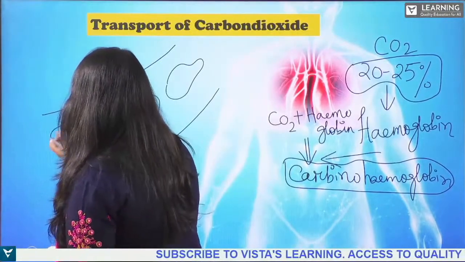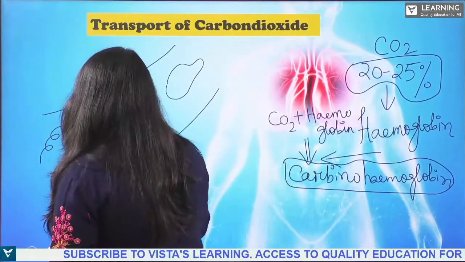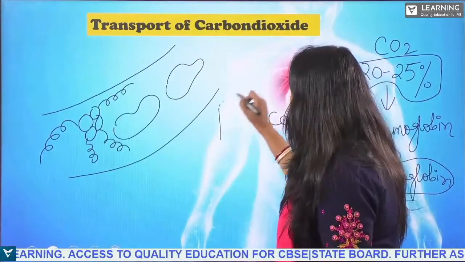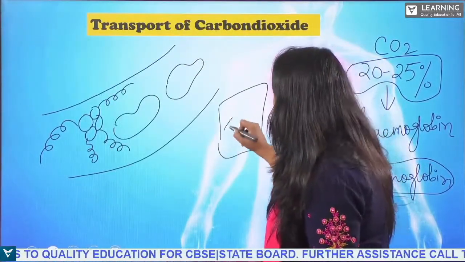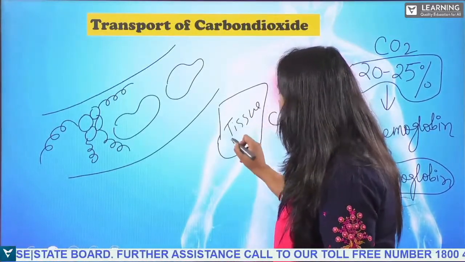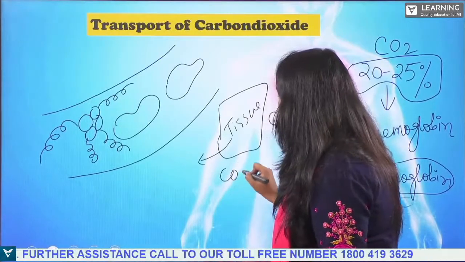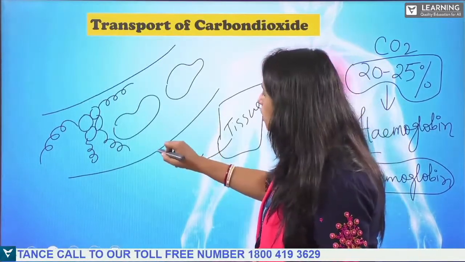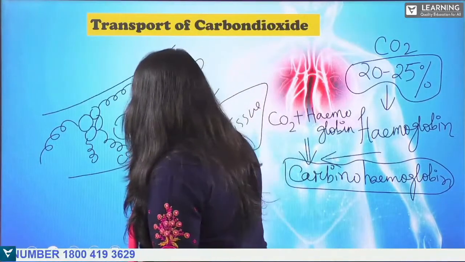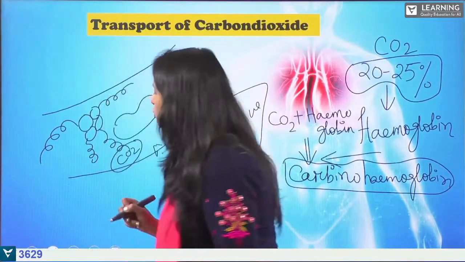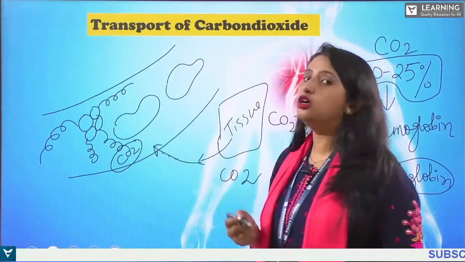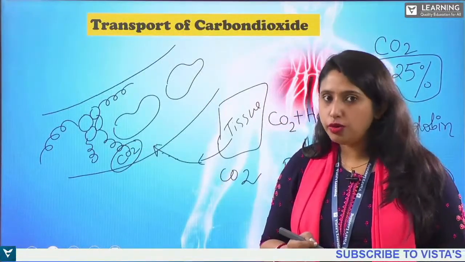The carbon dioxide which is released from the tissues will come and bind with the globin of the hemoglobin.